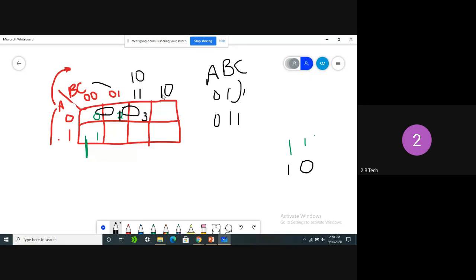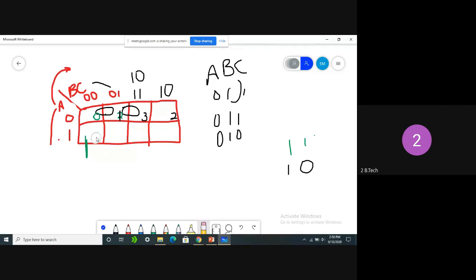After that, now we can see A is 0 and BC is 1 0. That is in the sense A is 0. Yeah, very good. Now I am seeing what is actual min term. Okay, 2.